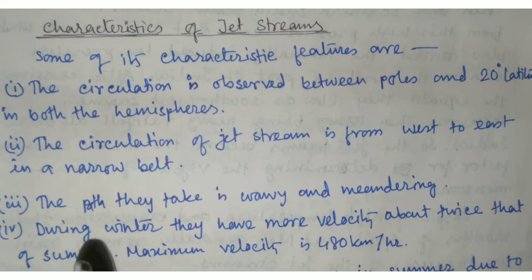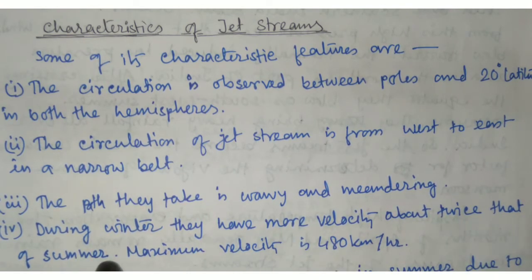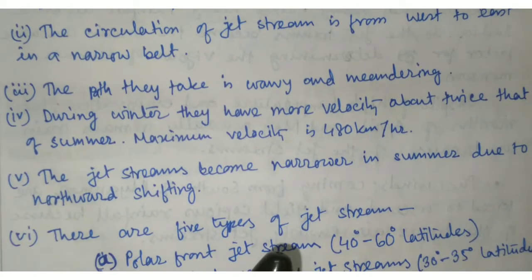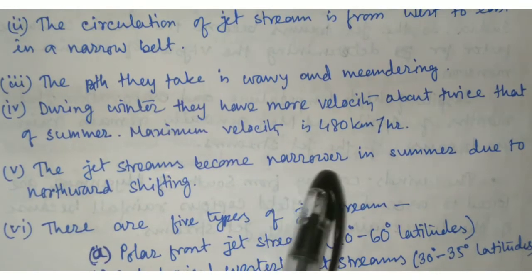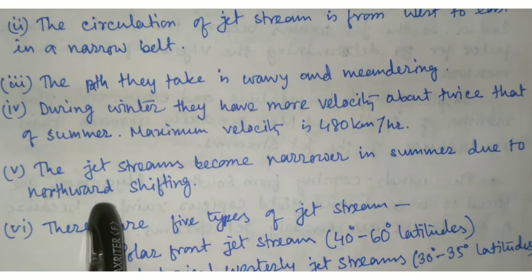Number 4, during winter they have more velocity, about twice that of summer. Maximum velocity is 480 km per hour. Number 5, the jet stream becomes narrow in summer due to the northward shifting.